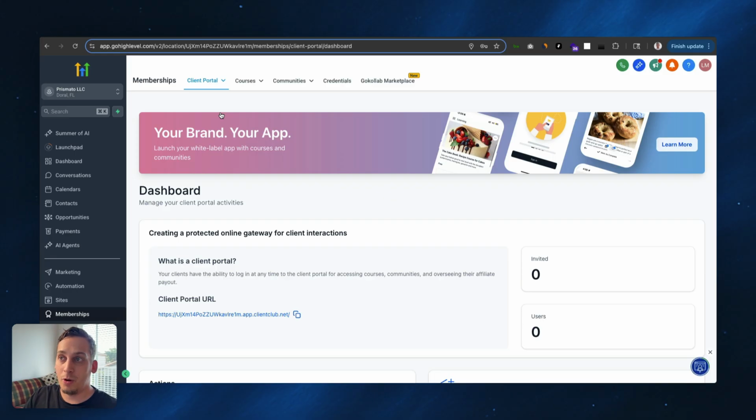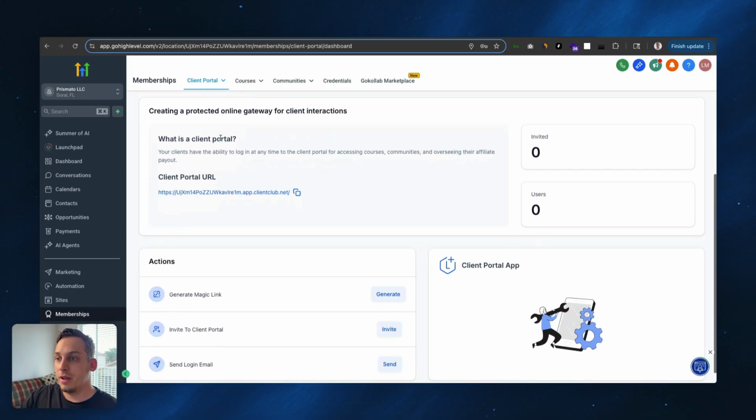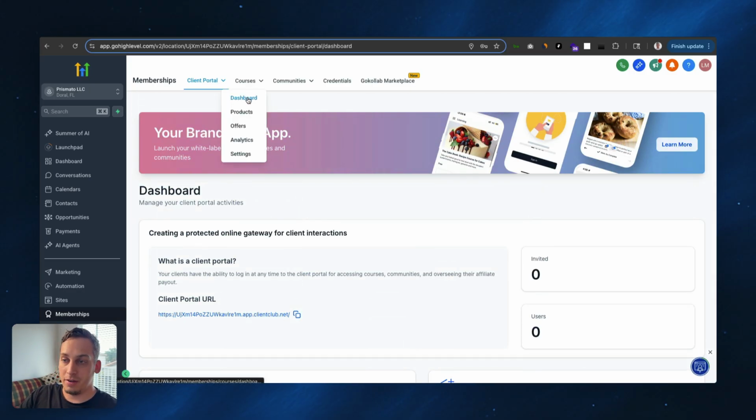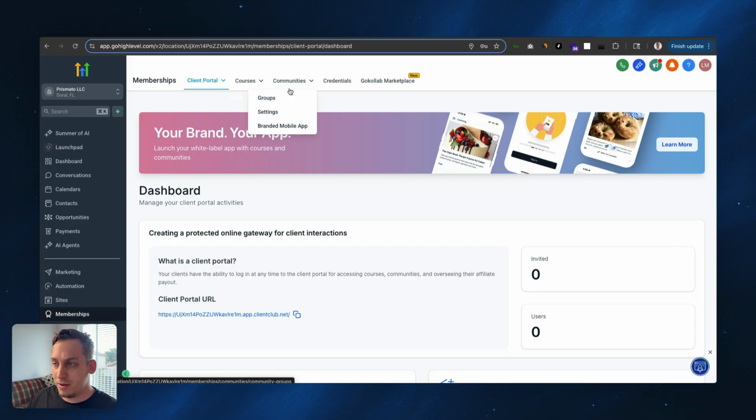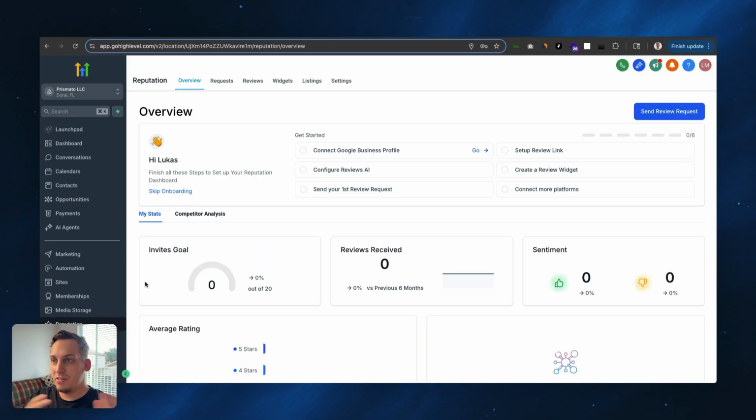And another thing that I like from GoHighLevel is that you have this memberships aspect. So if you have active users, you can create a client portal. You can create courses about specific things about your product. You can create different communities, like a school or a Discord community, where you can get people together and talk about different topics. And you basically get an entire overview of your whole system, from marketing to automations to memberships to all of these different cool features that they provide you with.